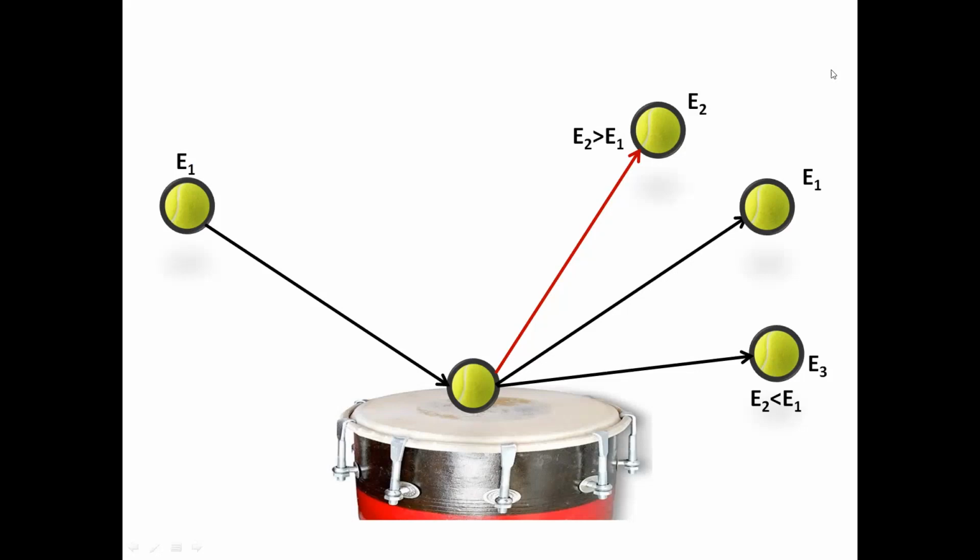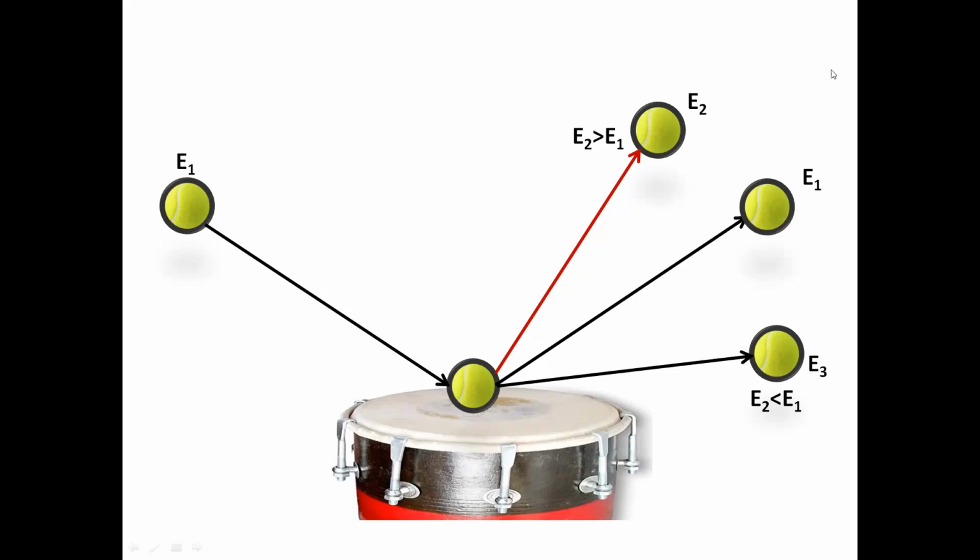Suppose one tennis ball strikes this dholak surface. There may be, you can say, too many possibilities that the tennis ball will just go away without making any change in its energy. So E1 will be equal to E1 again. But as the tennis ball strikes this surface, the dholak surface also starts to vibrate. And when it strikes, a great sound will also come.